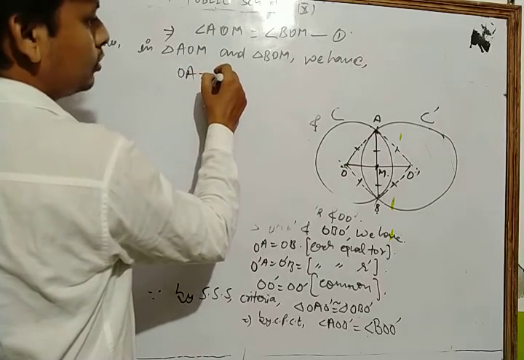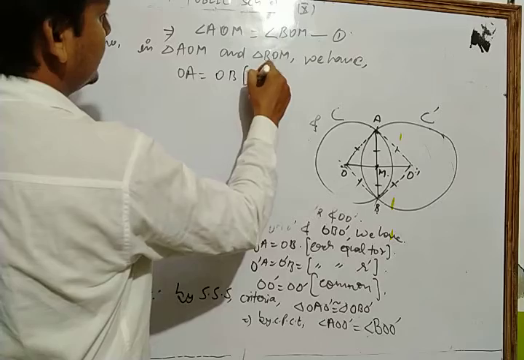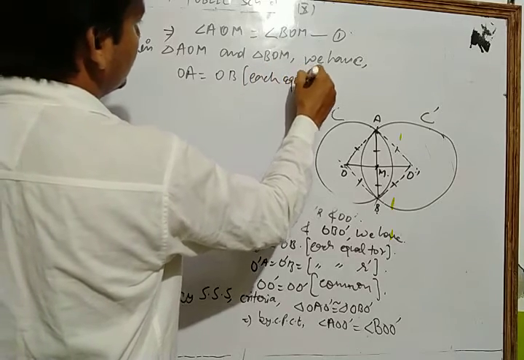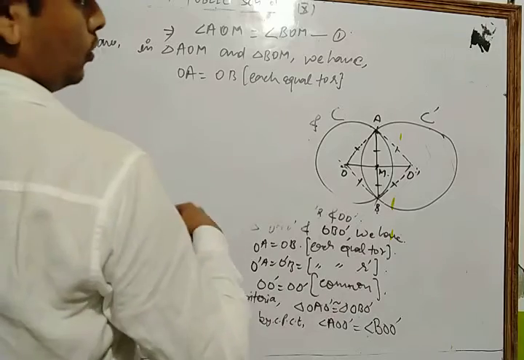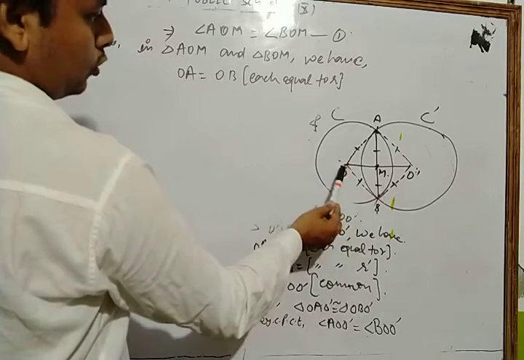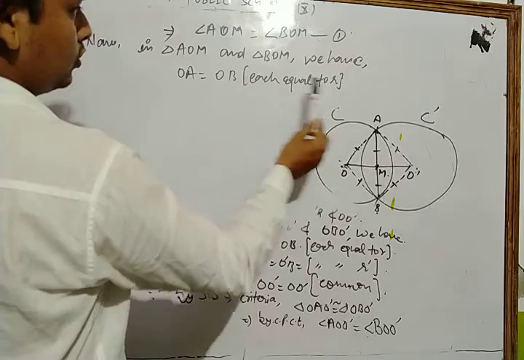OA is equal to OB, since each is equal to radius R.